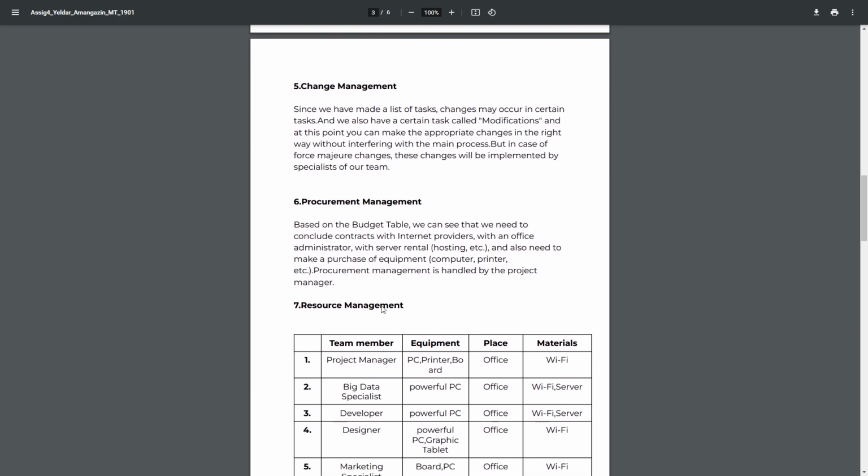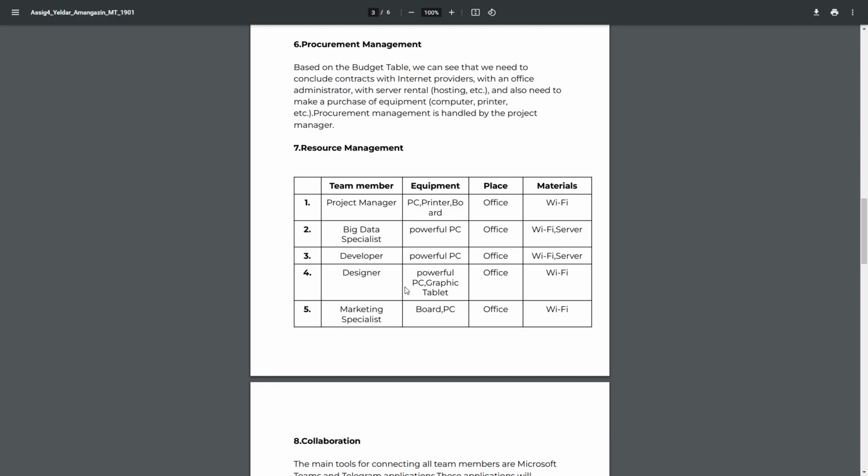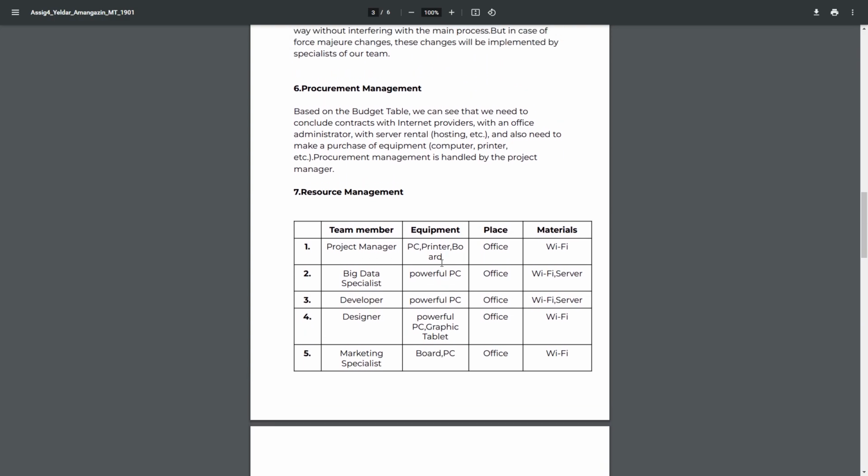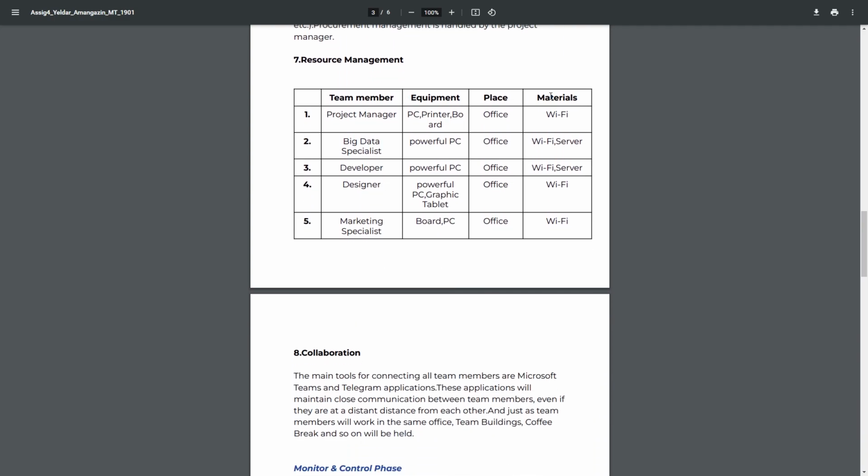So seventh is resource management. So we have a table: team member, equipment, place, and materials. First is team member, project manager, equipment, computer, printer, and board, place, office, materials, Wi-Fi. Second is big data specialists, equipment, powerful PC, place, office, materials, Wi-Fi, and server.